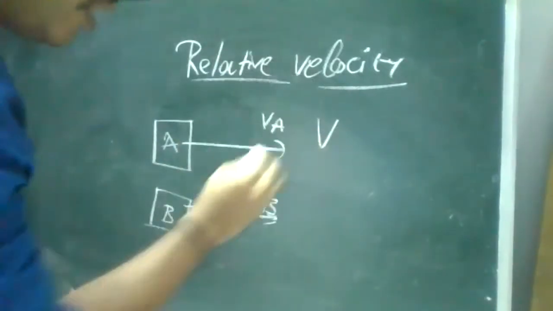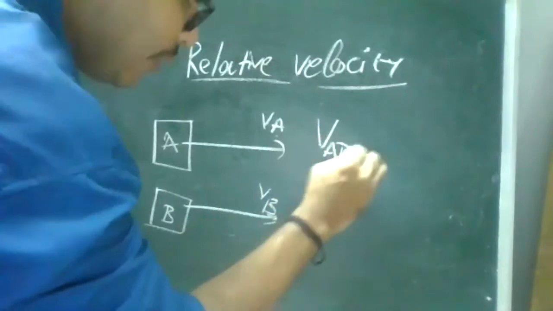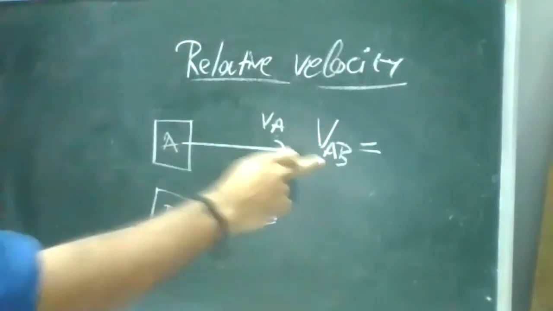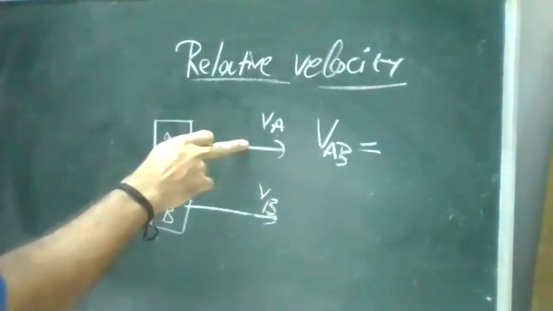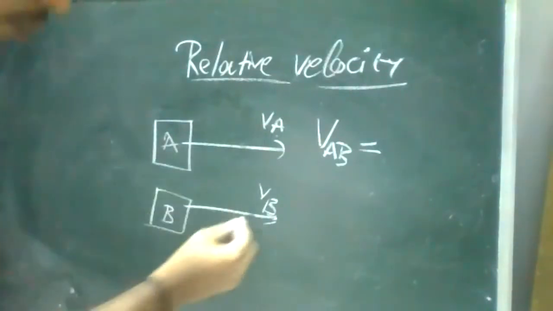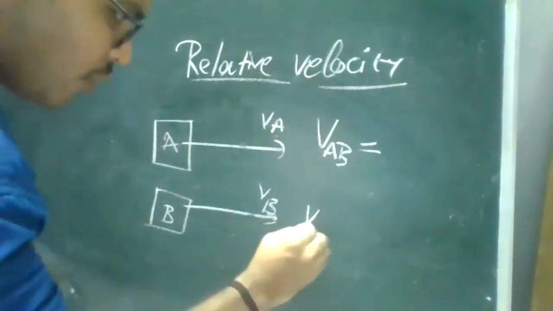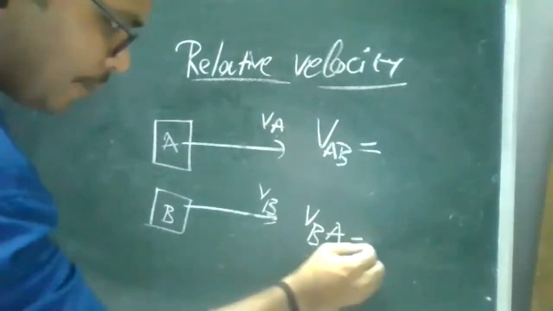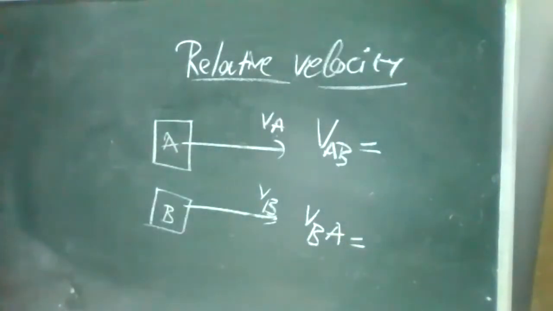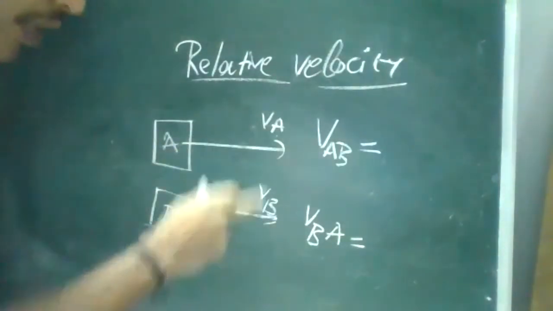It is the relation between two objects when comparing from one point to another. When compared from B to A, we call it VB to A. Can you understand? So VA to B or B to A.